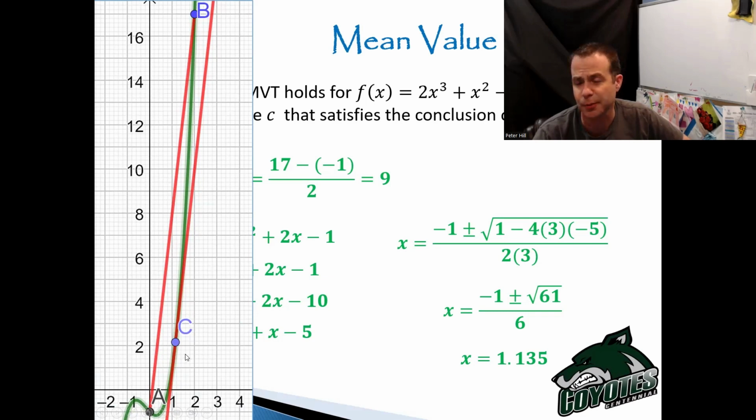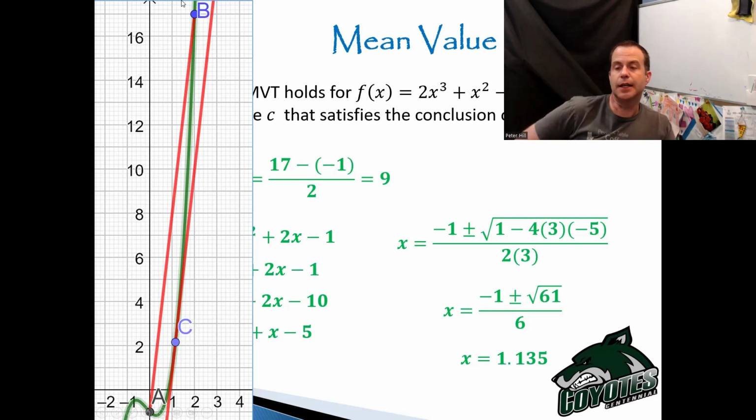Why have I just shown you the positive one? You should all figure that out by now. Remember, the interval was only from 0 to 2, so I could just ignore the negative. True? Okay. So I've shown you the positive one, 1.135, and shown that the instantaneous rate of change here, the slope of the tangent line at c, is running parallel to the secant line that joins A to B.